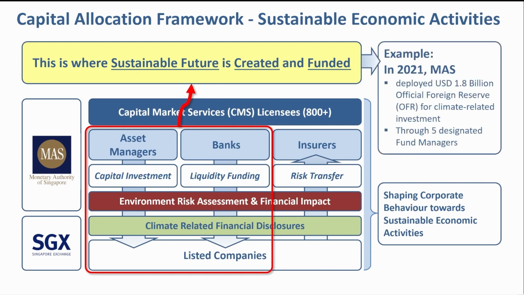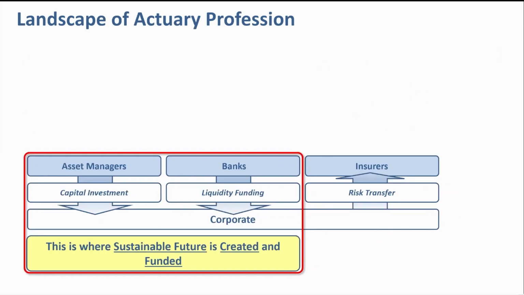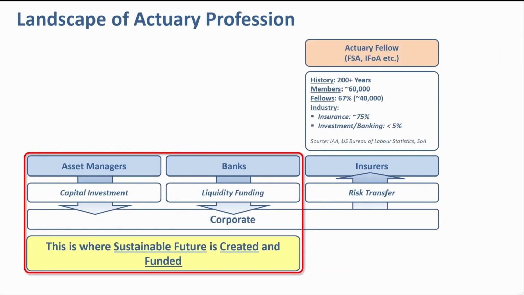For example, in 2021, MAS deployed $1.8 billion of official foreign reserves for climate-related investments through 5 designated asset managers, such as BlackRock, Schroders, and BNP Paribas. Looking at the landscape of the actuary profession, according to IAA, there are about 40,000 actuary fellows worldwide. According to US government statistics, more than 75% of actuaries are working in the insurance industry. And according to SOA, less than 5% of actuaries are working in investment and banking.